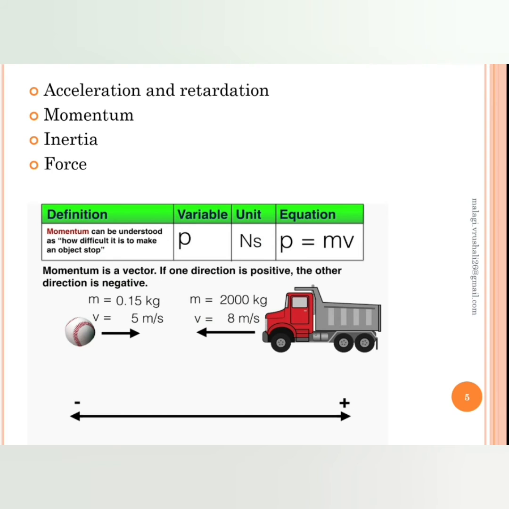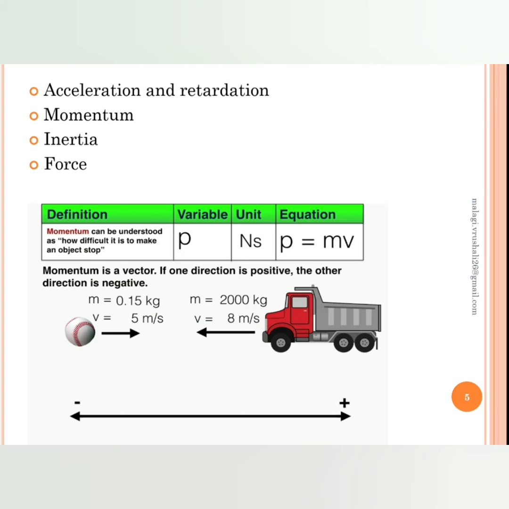Yes, you all are right. It becomes very difficult for the truck to stop because it has a higher momentum. Whereas the football is easier to stop, that is, its momentum is less when compared to the truck. So it becomes easier for the ball to stop.